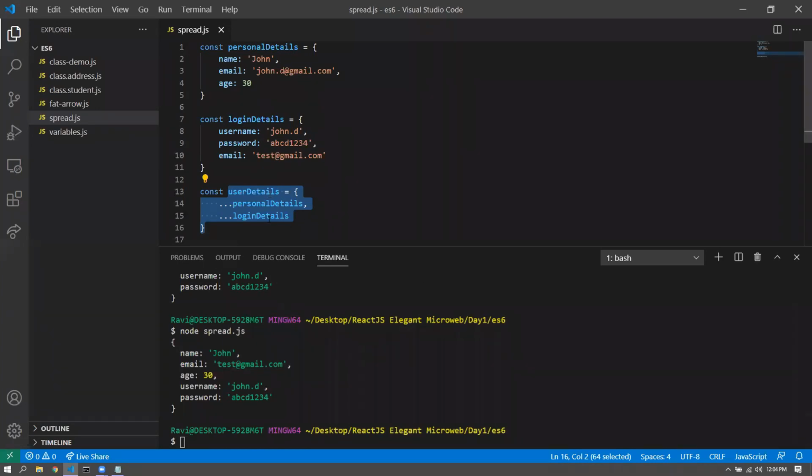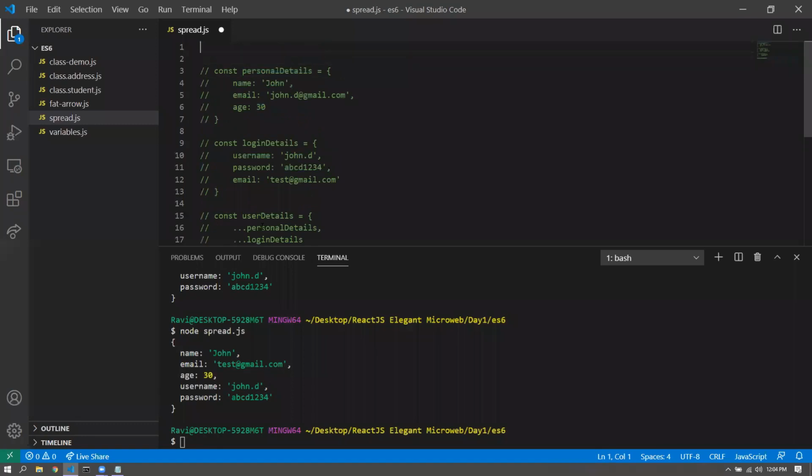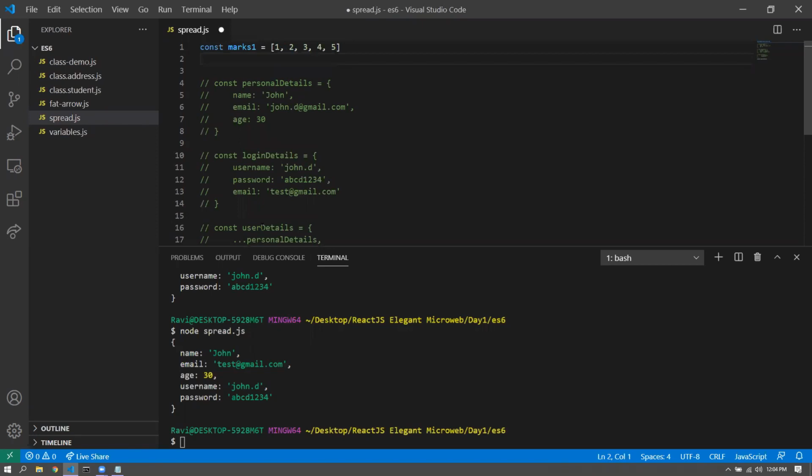So this being done, we'd now like to go for the array spread. The syntax is quite same actually. If I want to go for an array spread operator, I can go for marks1 to be, this is one array, square brackets is an array, by the way.